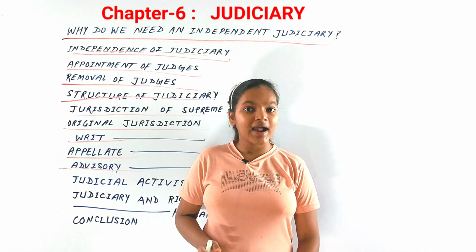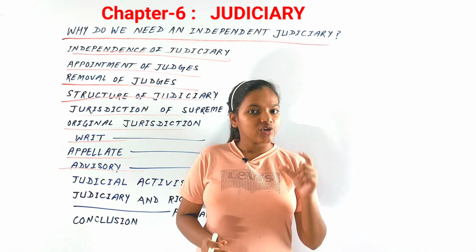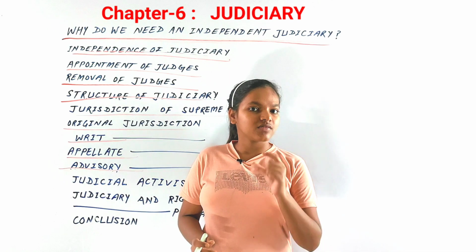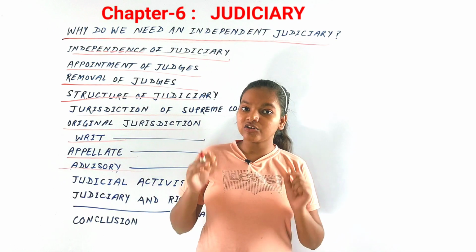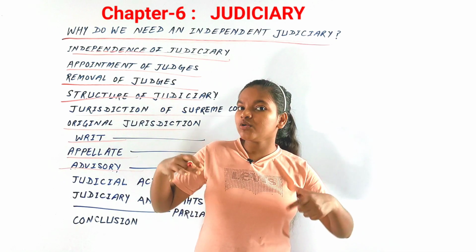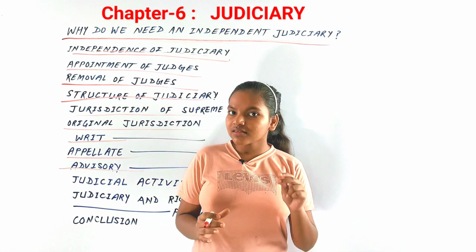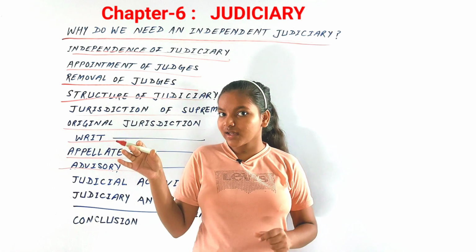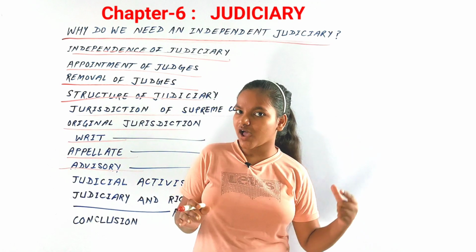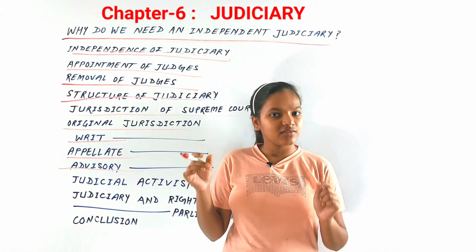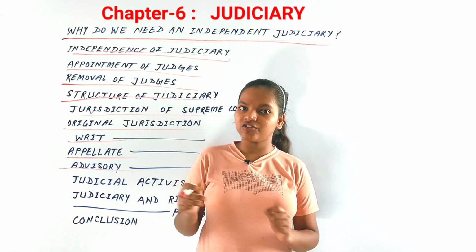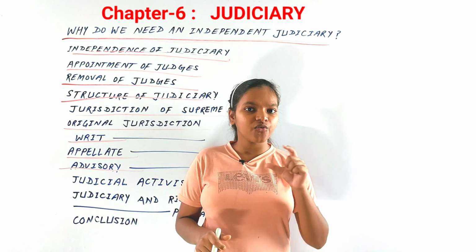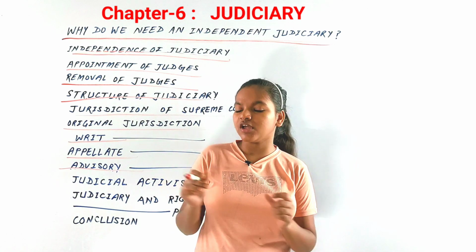Now, you should notice that the Supreme Court is not bound to give advice on such matters, and the President is not bound to follow that advice. So both parties are free whether to give advice or whether to follow that advice. Then what is the utility of this advisory jurisdiction? It has twofold impacts on our administration.